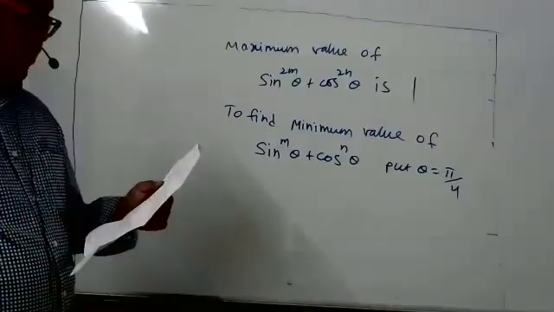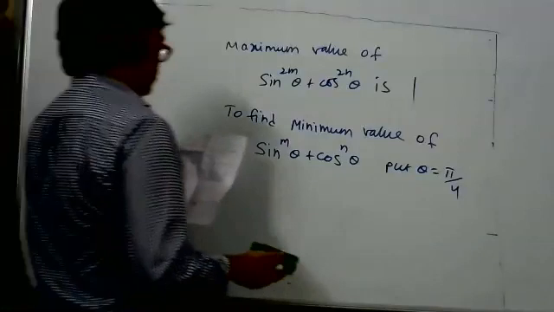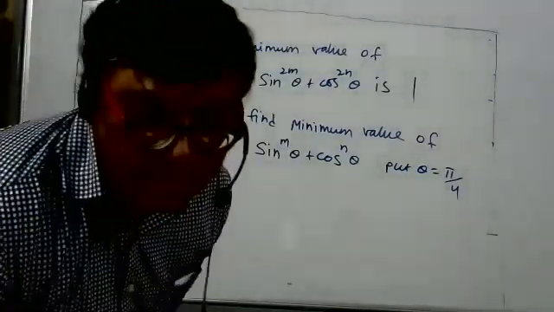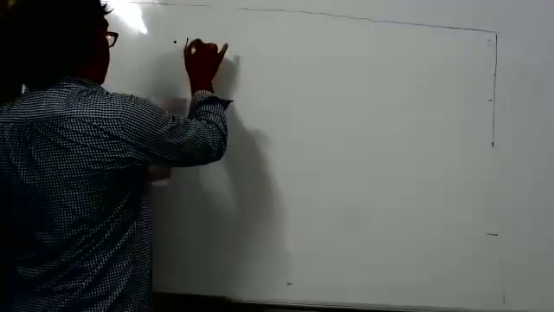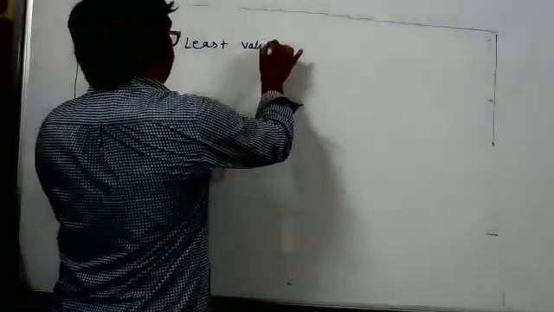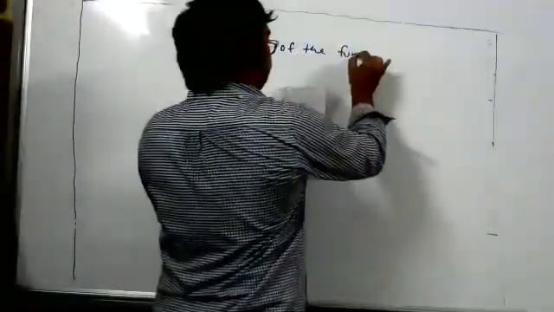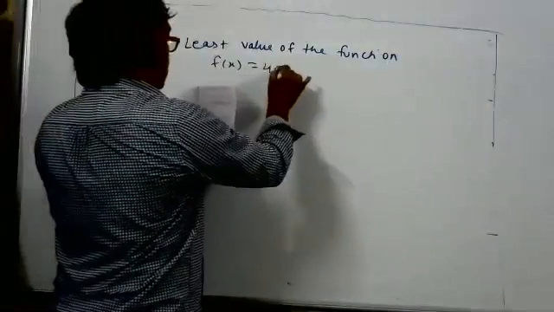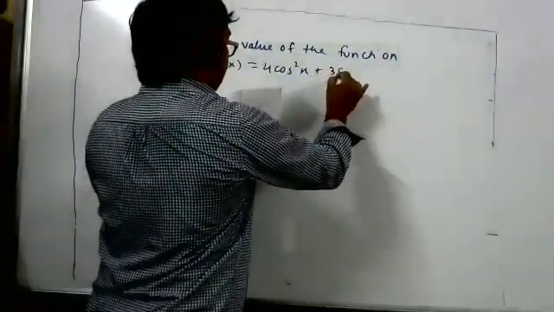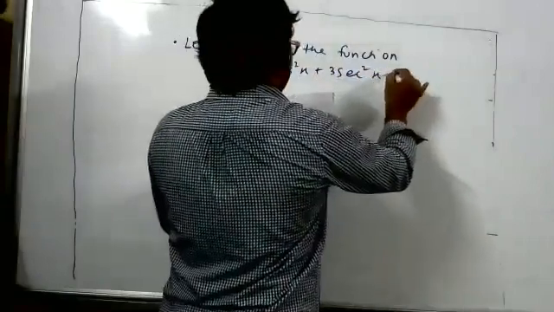Shall I give homework sums or not? Yes, sir, you can give a few. Write down: least value of the function f of x equal to 4 cos square x plus 3 secant square x.